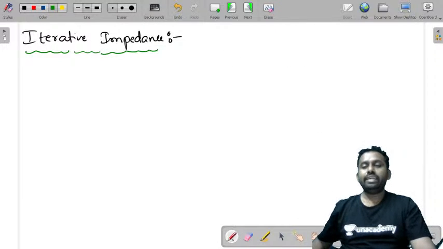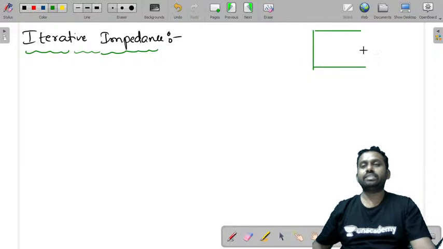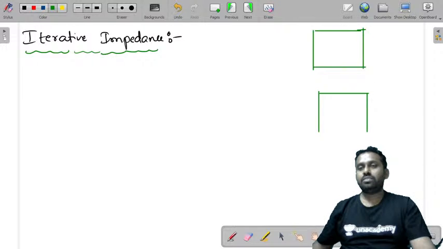We call it the iterative impedance. I'll draw it very simply because we have already discussed this point. I'll consider some network so that it will be easy for you to derive some expressions.